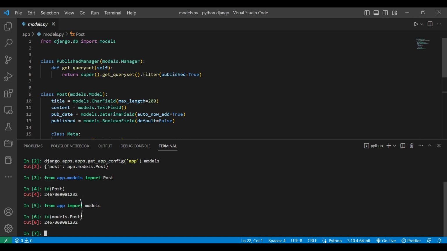This demonstrates that Python only creates one instance of a class object, regardless of how many times it is imported or referenced within a program. This is an important concept in object-oriented programming because it ensures that all references to the same class object behave consistently and have access to the same attributes and methods.